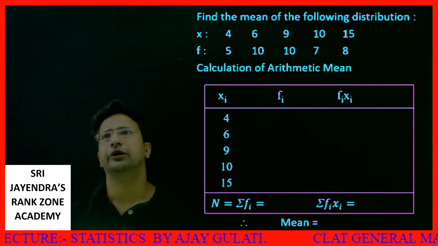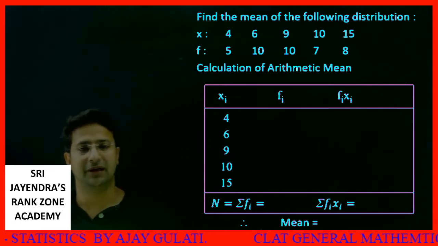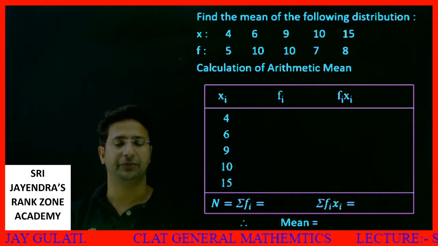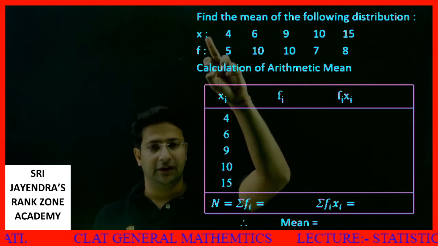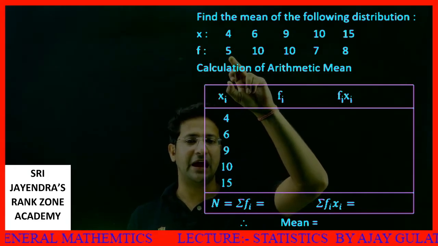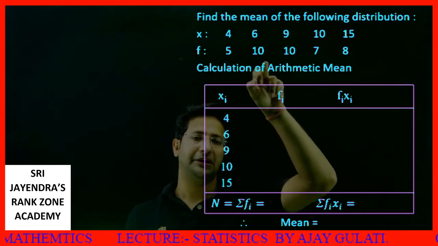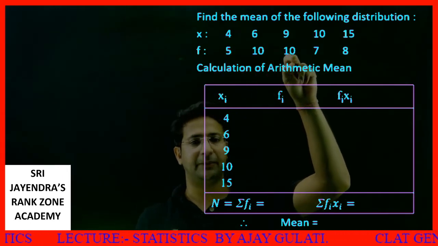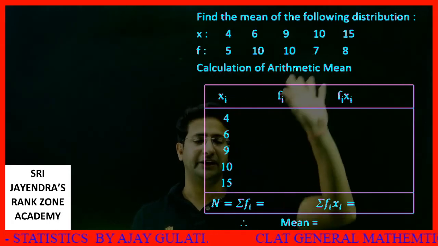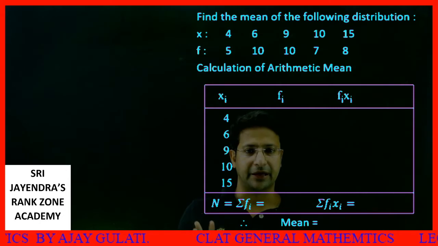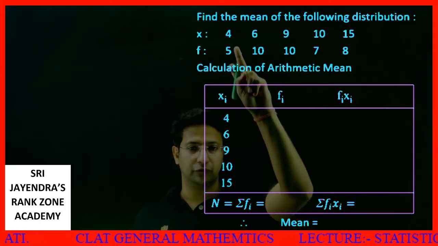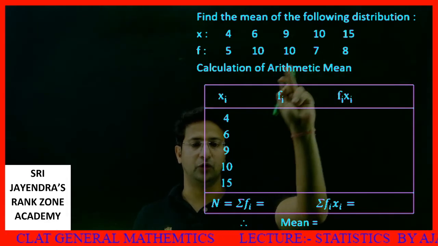Students, now we move to the next part where we see how the actual tabular statistics starts. Find the mean of the following distribution. See, we are given this x. X is the value, and f is the frequency. I'll say that 5 people have 4 toffees with them, 10 people have 6 toffees with them, 10 people have 9 toffees with them, and so on. Now we will find the arithmetic mean. How do we find the mean? See, what are the values? 4, 6, 9, 10, 15, and so on. What is the first value?